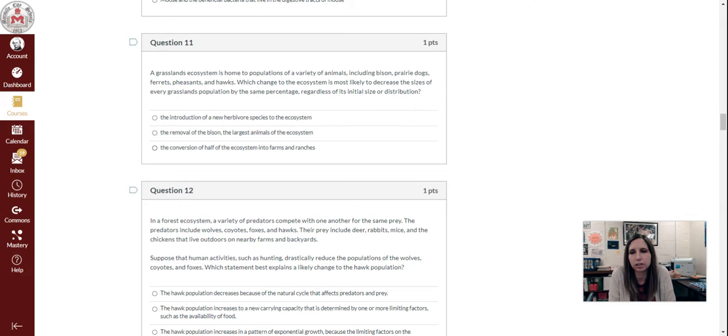A. The introduction of a new herbivore species to the ecosystem. B. The removal of the bison, the largest animals of the ecosystem. C. The conversion of half of the ecosystem into farms and ranches.